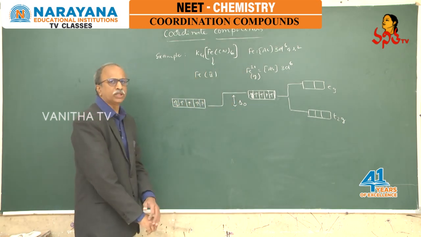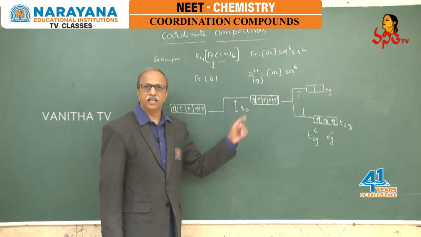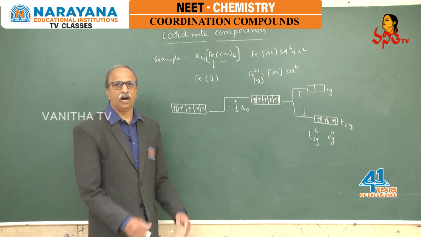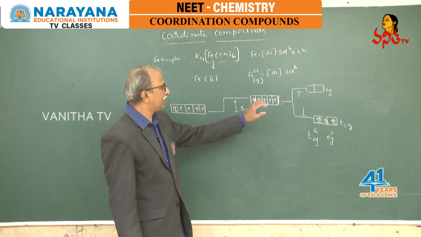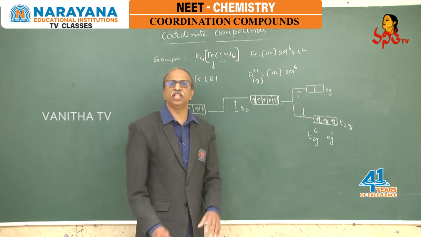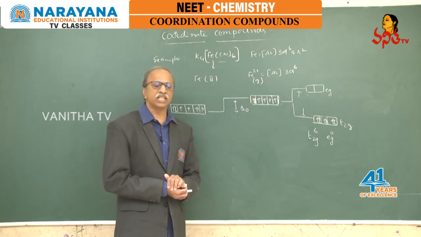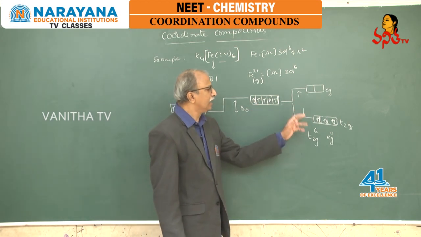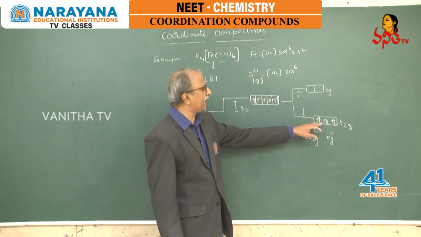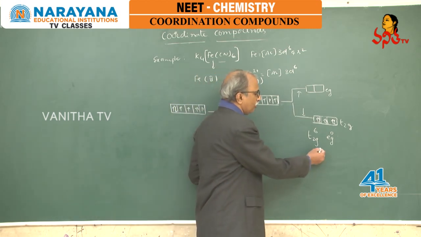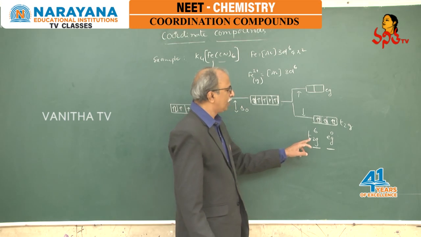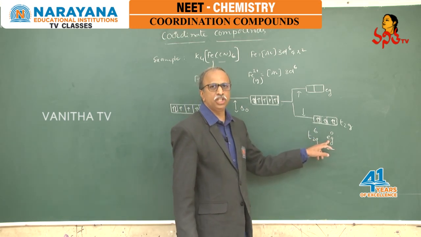The cyanide ion is a strong field ligand, or its influence is very high, so the octahedral splitting energy is very high. As the octahedral splitting energy is very high, the electrons do not occupy the Eg set of orbitals, and the configuration, as we are discussing, becomes T2g6 Eg0.